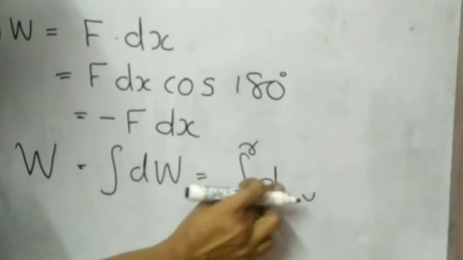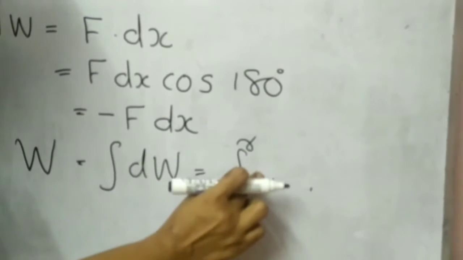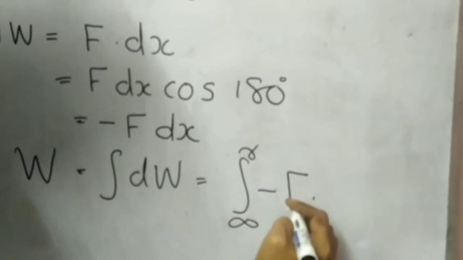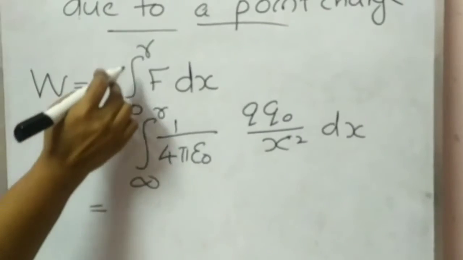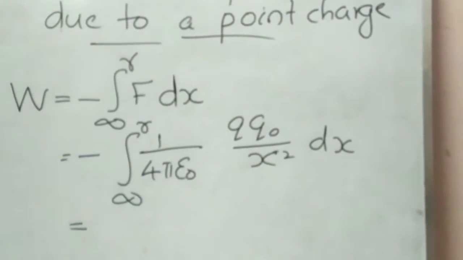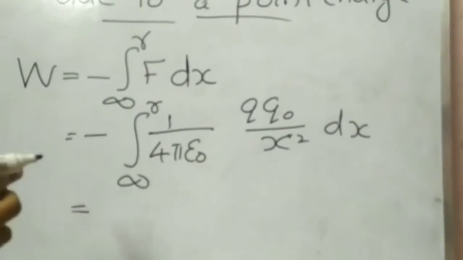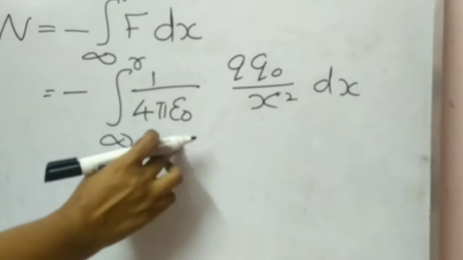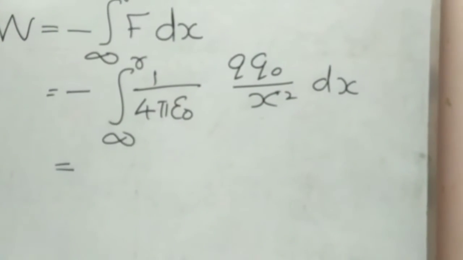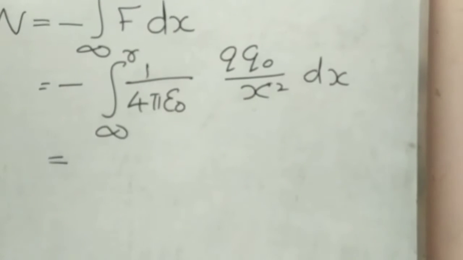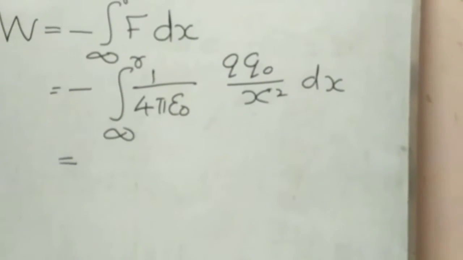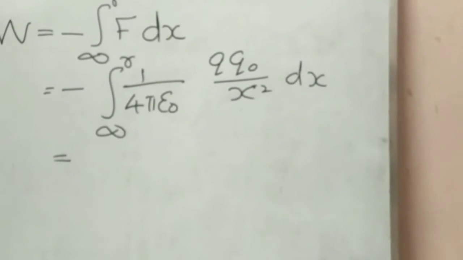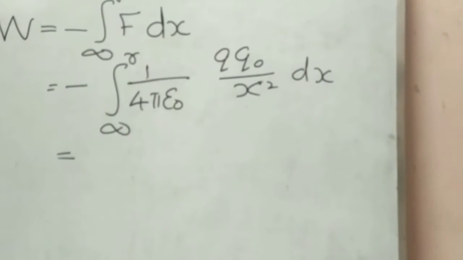So the work done is equal to minus integral from infinity to R of F dx. Instead of this F, we can write 1 by 4 pi epsilon 0 Q Q0 divided by x square. So W is equal to minus integral from infinity to R of 1 by 4 pi epsilon 0 Q Q0 divided by x square into dx.